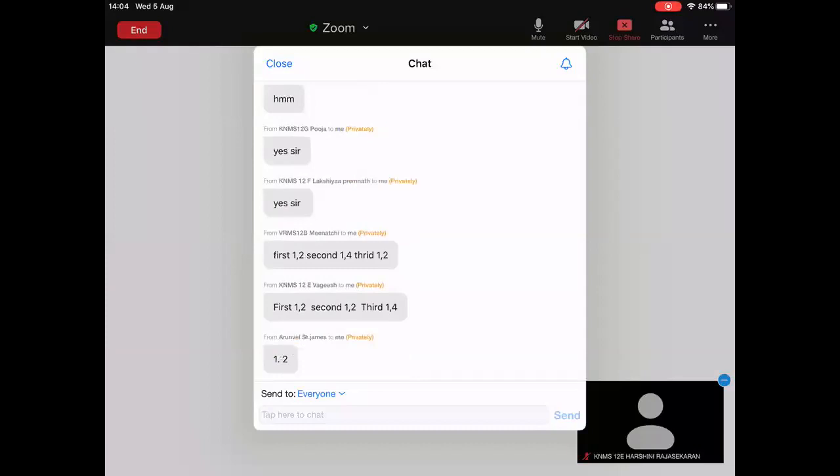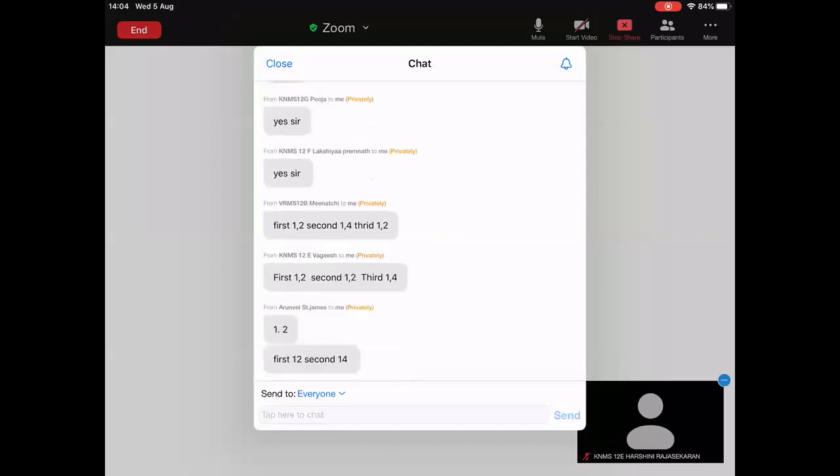First one is 1,2. Second one is 1,4. Third one is 1,4. Remember everyone, that is the correct answer. First one is 1,2 addition. Second one is 1,4 addition. Third one, the nucleophile is weak, so third one is 1,4 addition.